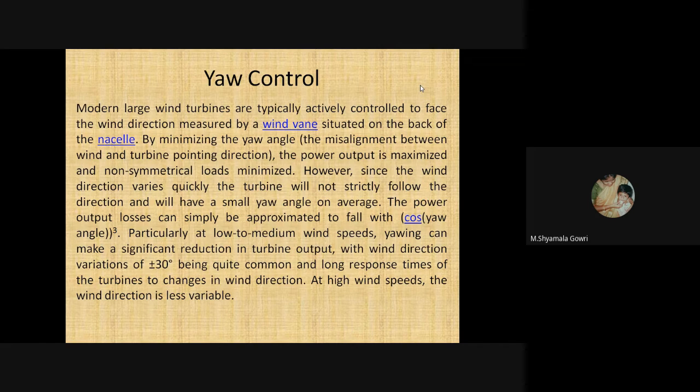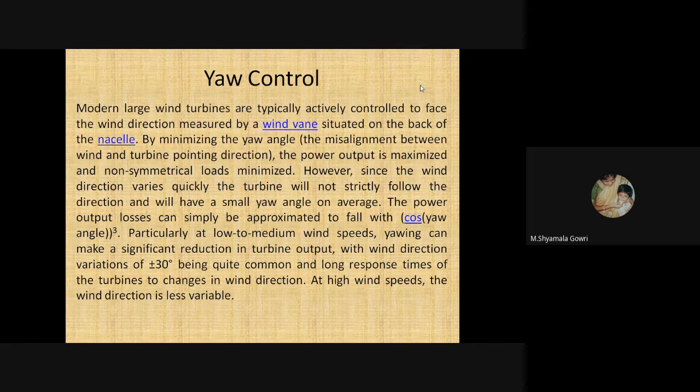Next one is yaw control. Modern large wind turbines are typically actively controlled to face the wind direction measured by a wind vane situated on the top of the nacelle. By minimizing the yaw angle, that is the misalignment between the wind and the turbine pointing direction, the power output is maximized and non-symmetrical loads are minimized.